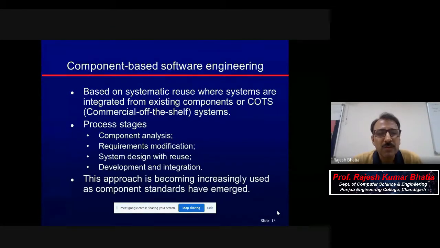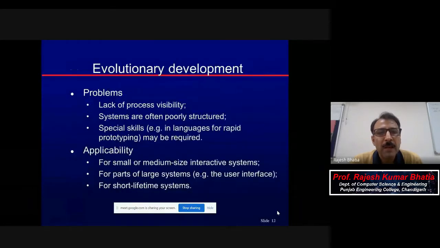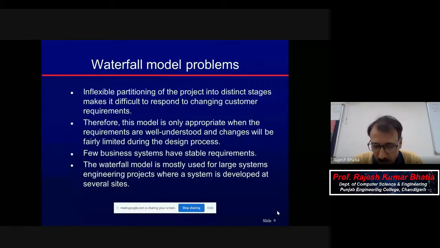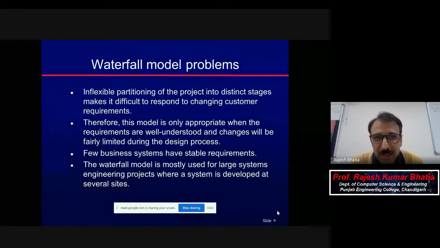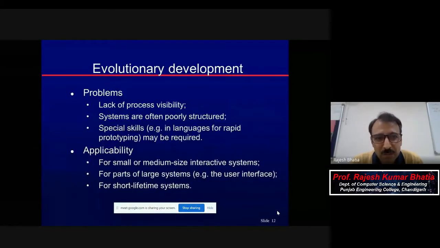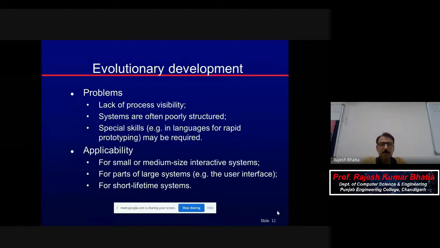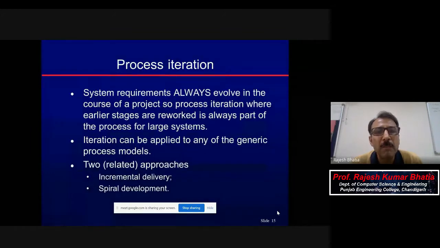Then comes component-based software engineering. I think this will come later. So, you have seen waterfall. Waterfall also has problems. Now to overcome those problems, we tried prototyping, so let's make it fast, and requirements need not be frozen in the beginning, but there are still problems with prototyping. So all these problems are resolved, and the best practices of waterfall and prototyping are combined, and Boehm suggested another model, that is spiral model. Let's move to spiral. This we will come back to later.